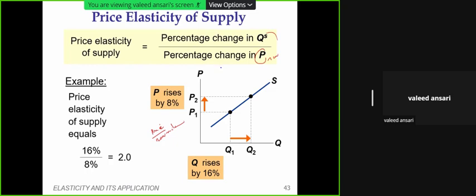Similarly, for demand, in marketing, advertising and promotional expenditure is very important. So there is the percentage change in quantity demanded and the percentage change in the promotional, or let us say advertisement, budget. How much you spend and how much demand responds, what is that relationship?